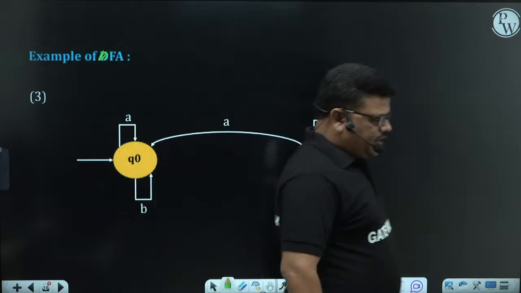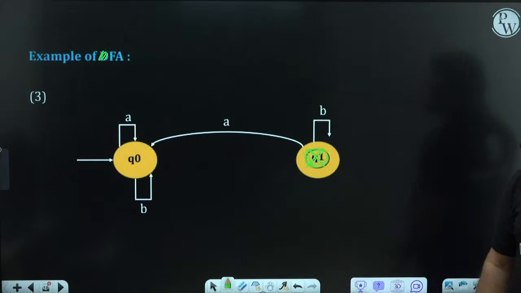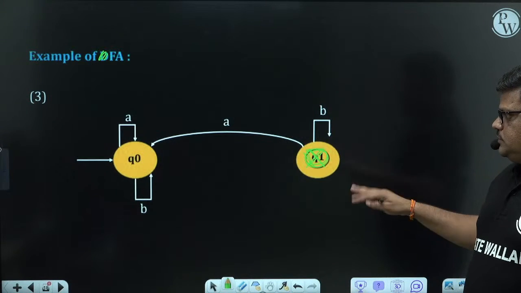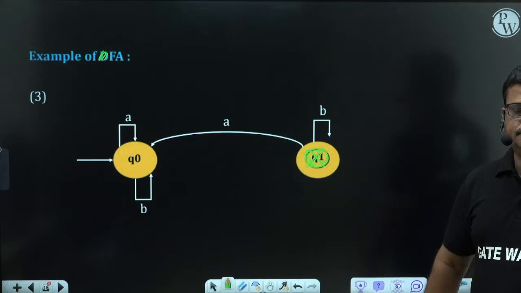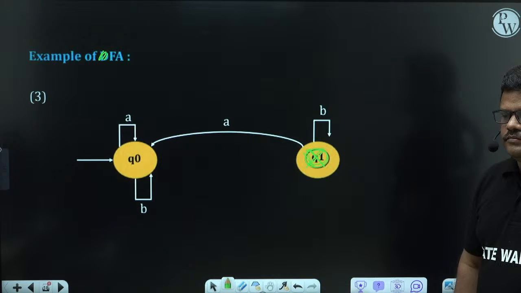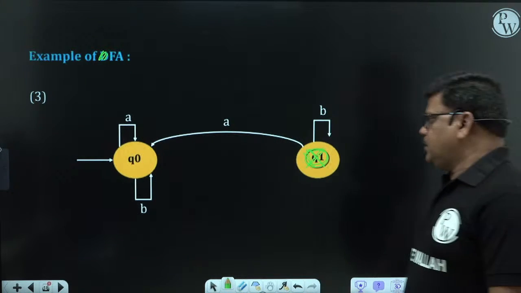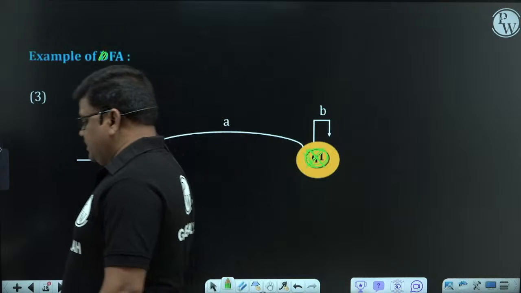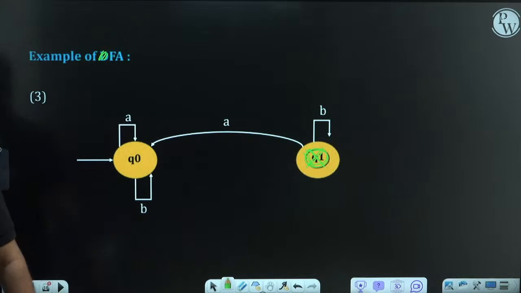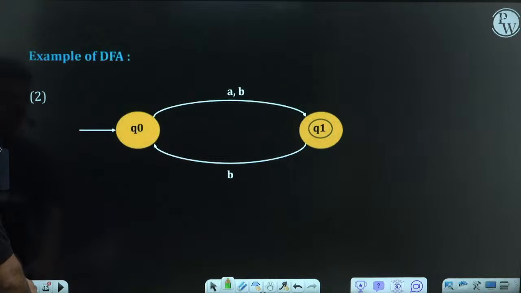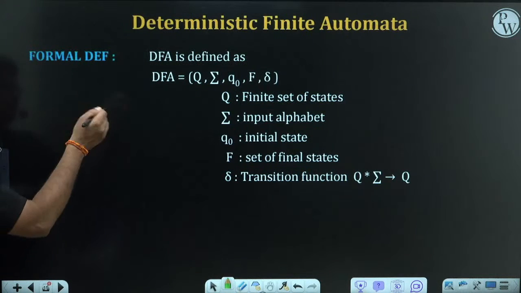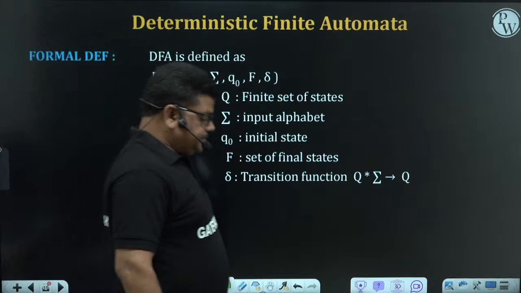Does it come under DFA? If you want to answer all these types of questions, we have to study this DFA concept in a more clear manner. So that is called the formal definition.